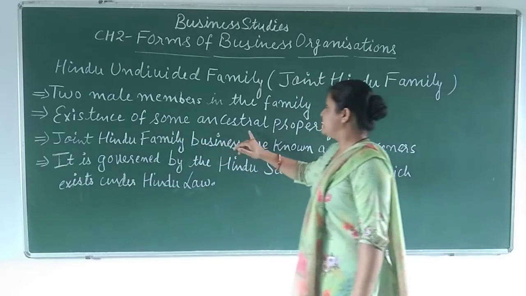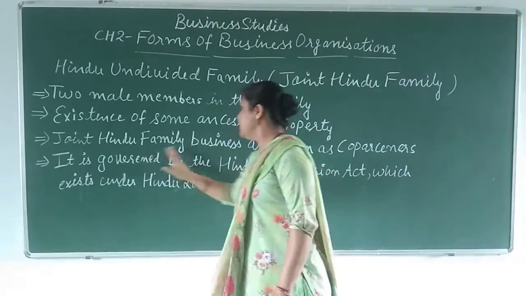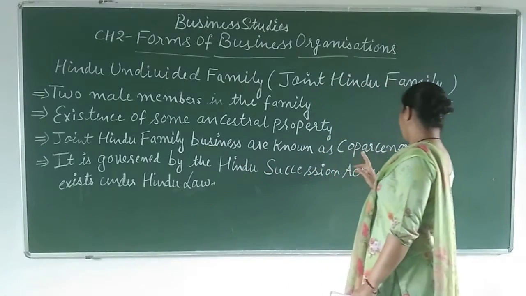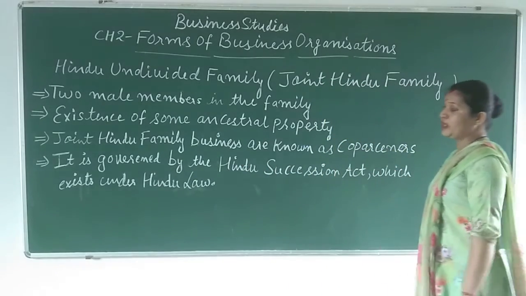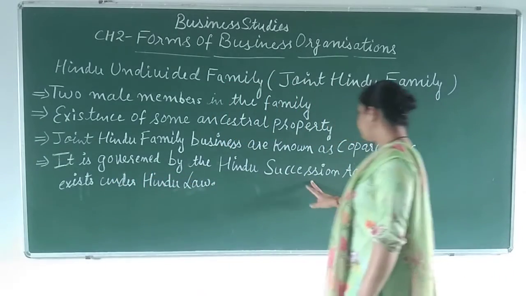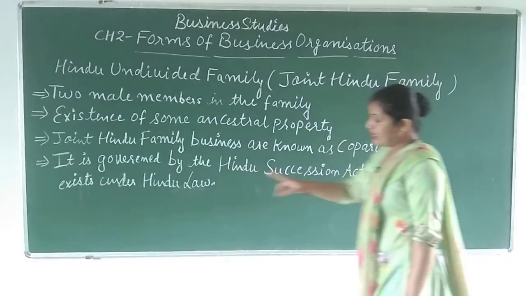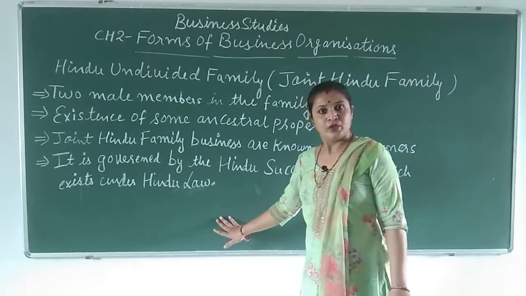Existence of some ancestral property should be there. Members of a joint Hindu family business are known as co-parceners, and it is governed by the Hindu Succession Act which exists under Hindu law.